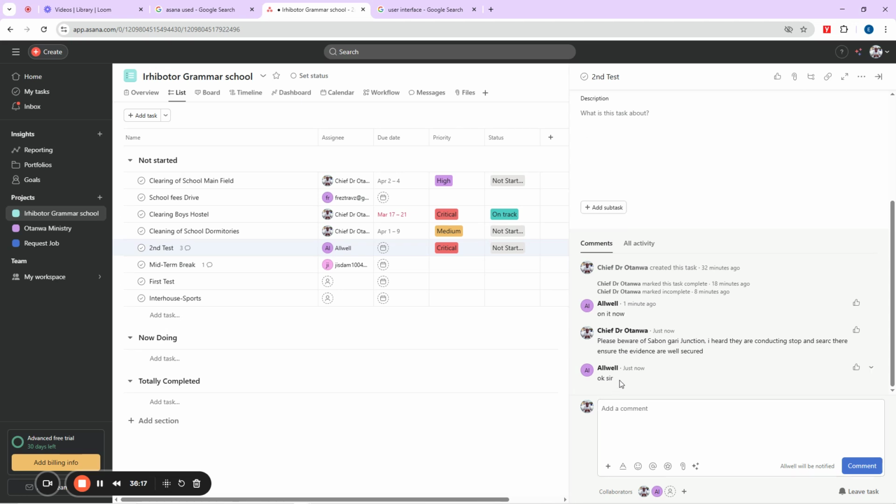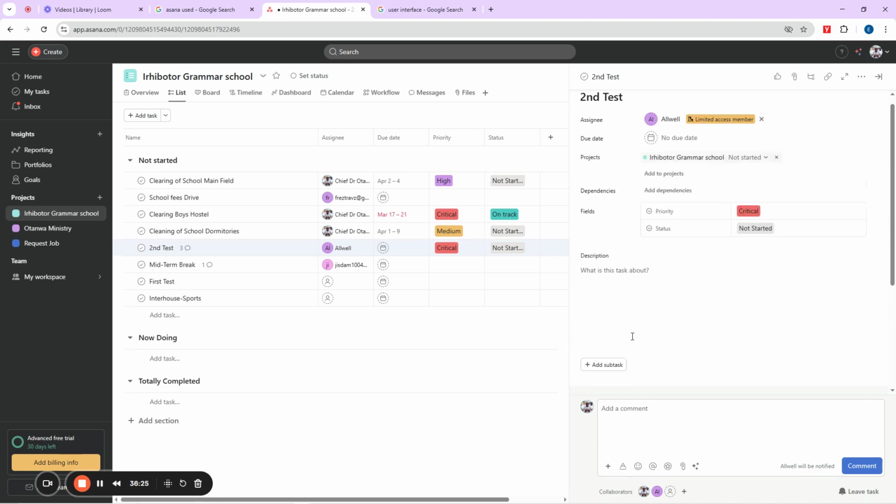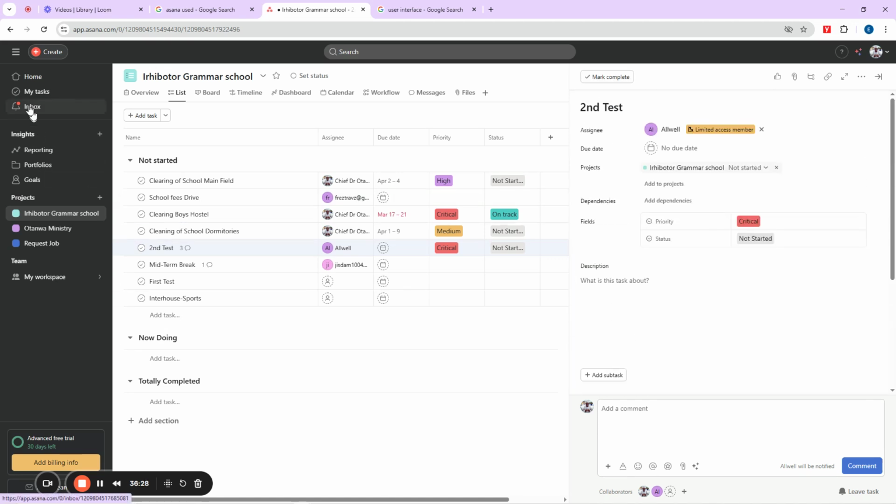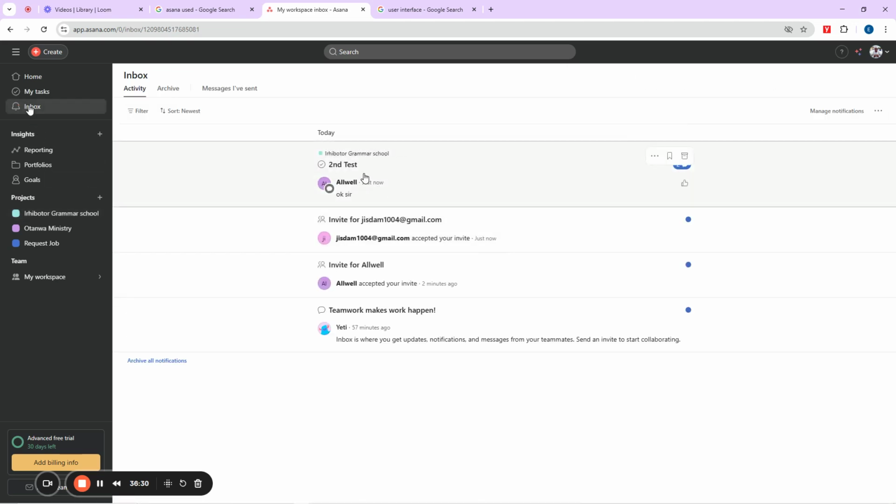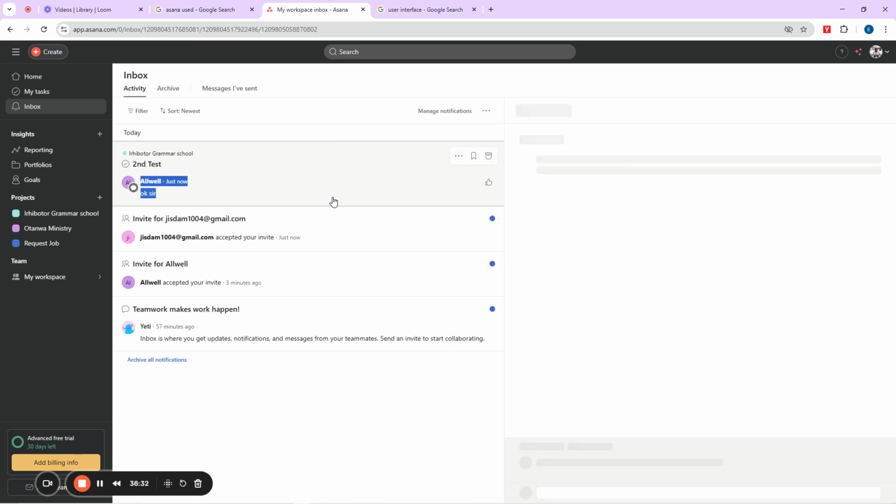You see now, she just responded and said, okay, sir. So you see now, I can actually see what she's doing here. I can even see all the activities here, and I can see that these are all the activities about this whole task. Okay? They are all here. So if you go to the inbox, can you see the inbox is not lit up? I can go to the inbox and see something. Can you see? She said, okay, sir, it is there, right?